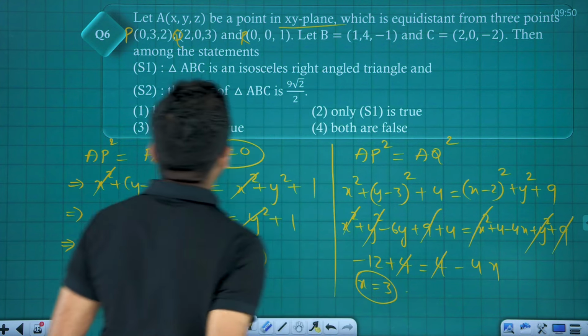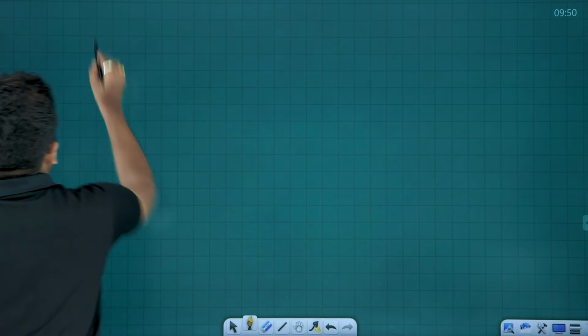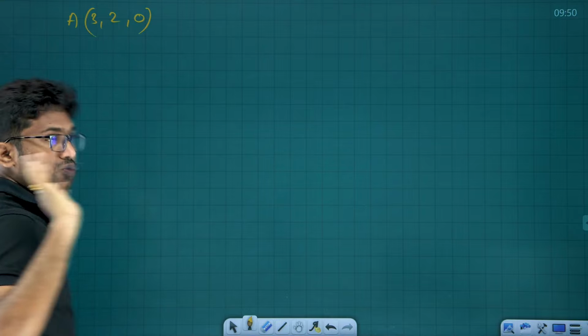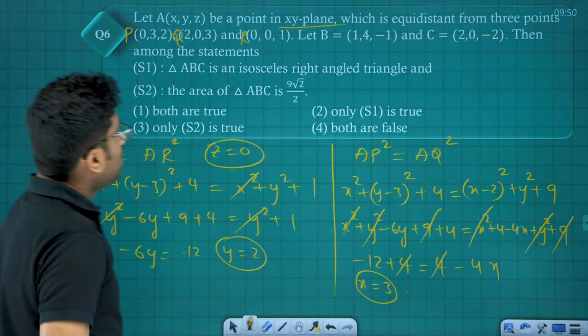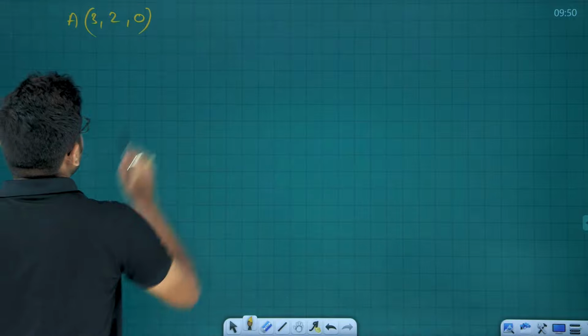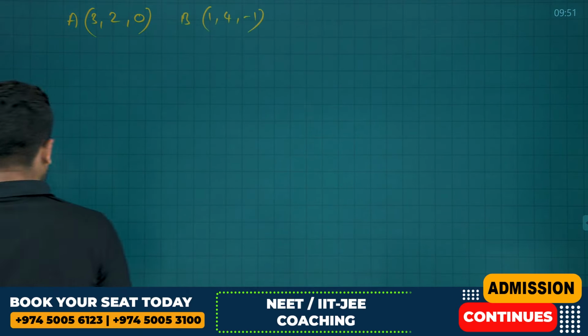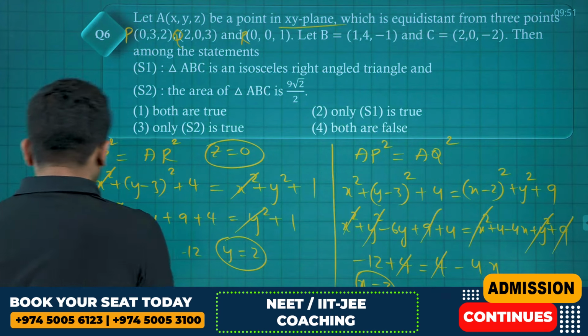So clearly we have got one point. Point A as x 3, y 2, z 0, A is 3, 2, 0 now. Okay. And B is 1, 4, minus 1. C is 2, 0, minus 2.